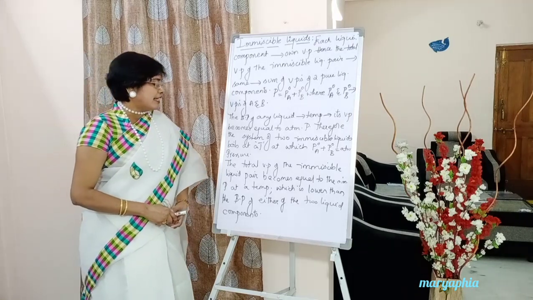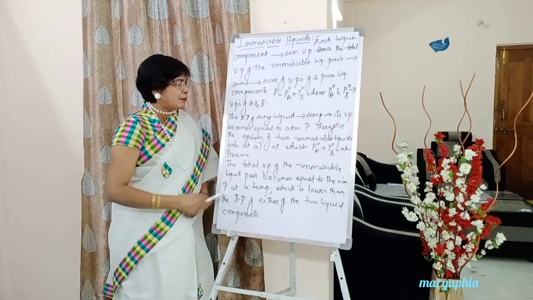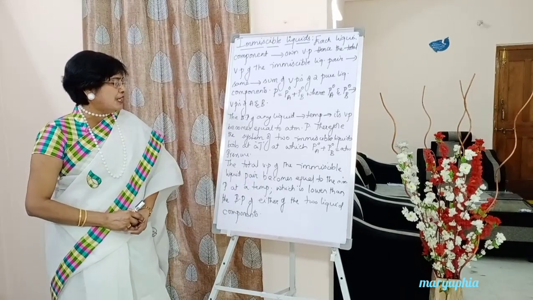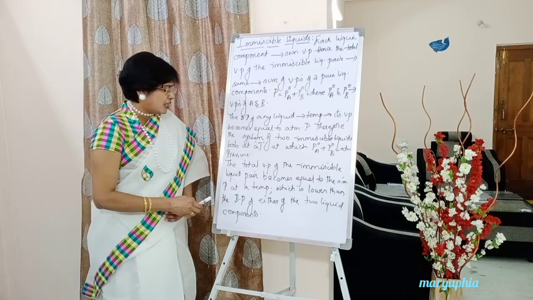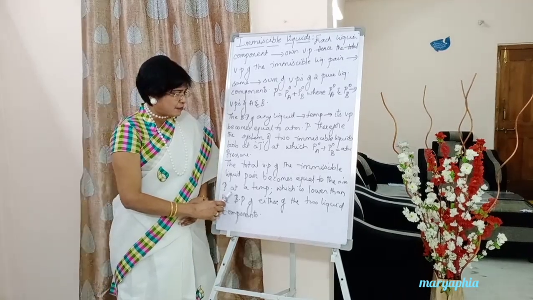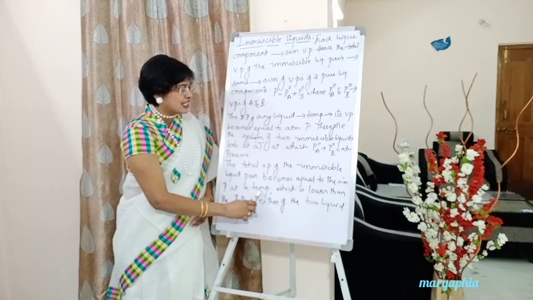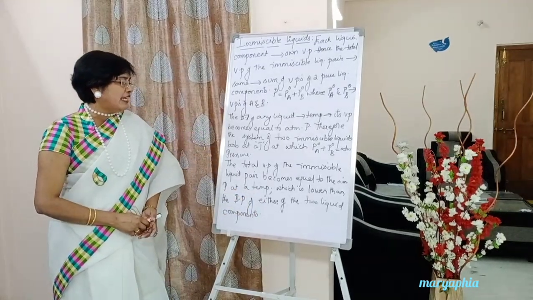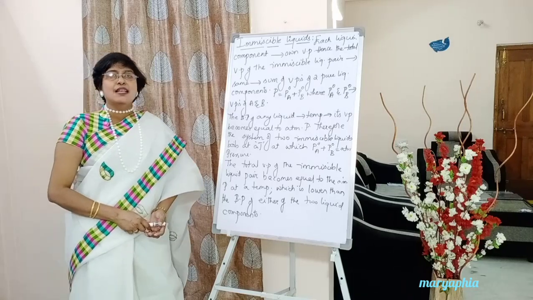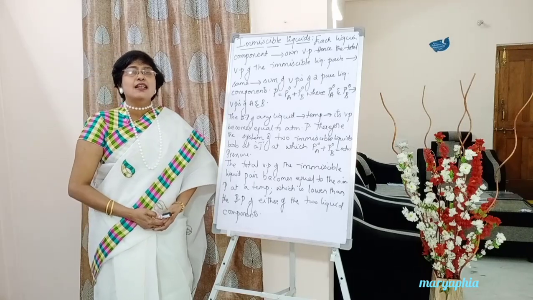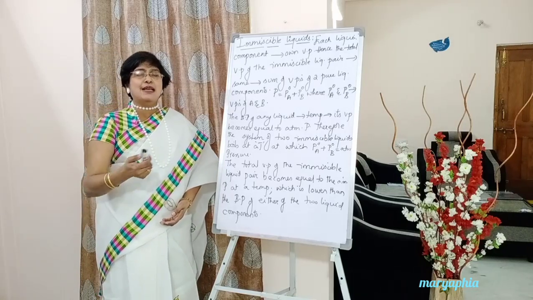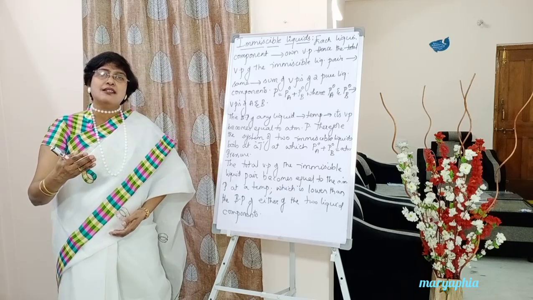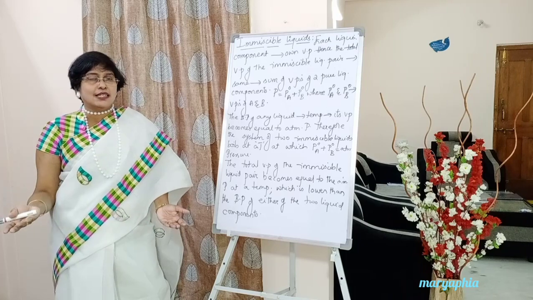Okay, coming to the next point. The total vapor pressure of an immiscible liquid pair, meaning P naught A plus P naught B, becomes equal to outside atmospheric pressure at a temperature which is lower than the boiling point of either of the two liquid components. Generally, what you must be thinking: suppose the vapor pressure of A is 60 mm and the vapor pressure of B is 70 mm. The total vapor pressure is how much? 60 plus 70, 130.